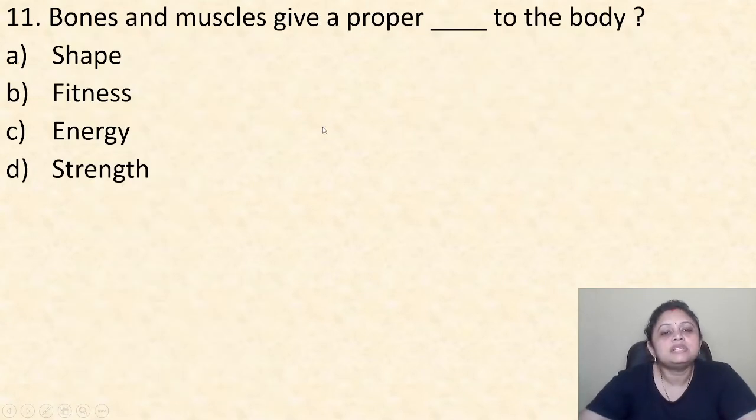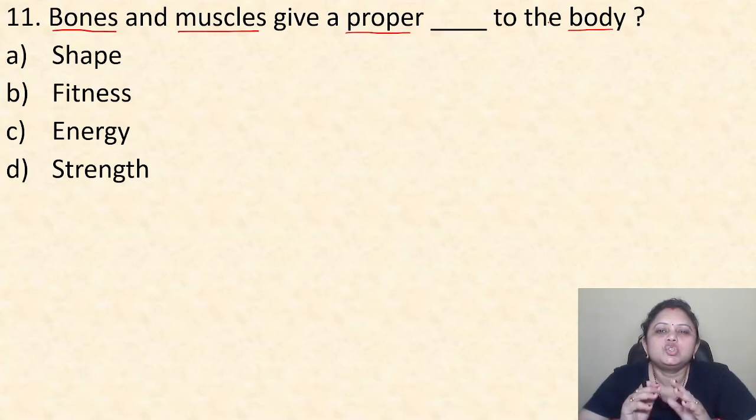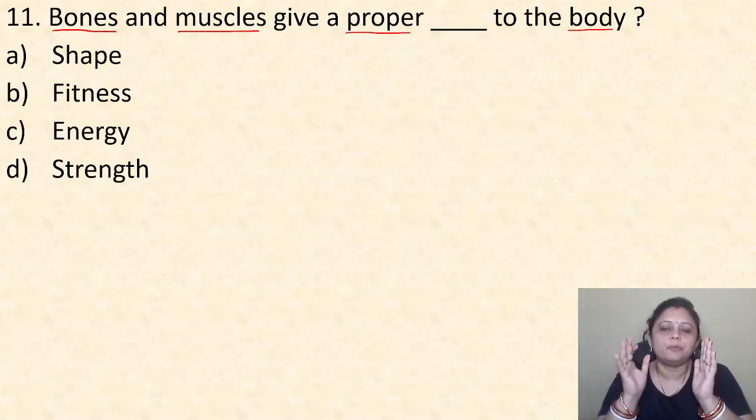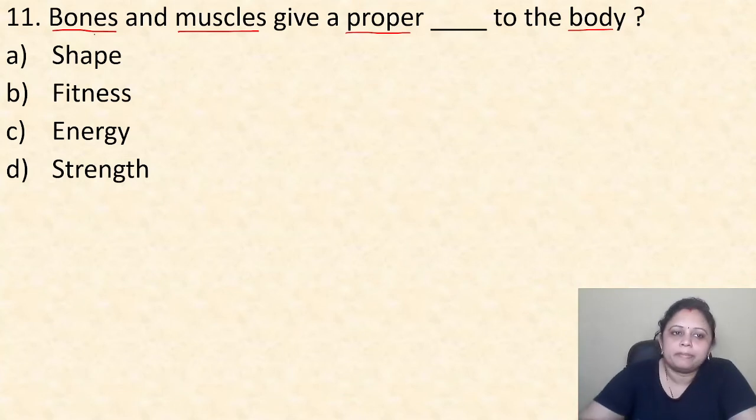Next, bones and muscles give a proper dash to the body. Option A, shape. B, fitness. C, energy. D, strength. So it is asked, bones and muscles, they give a proper dash to the body. So you must have an idea, right? The bones and muscles, they give a proper what? Proper shape to the body, right?